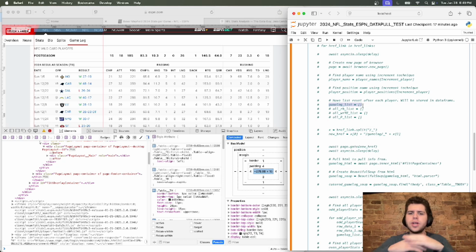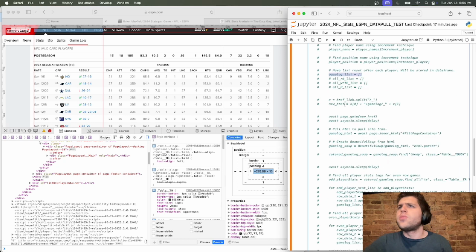So this array will keep all of those stats for the player. It'll probably be a list of lists, or an array of arrays, where this first row up here will be one array, this will be another array, this will be another array, and then you'll store it in this game log list, which is an array of its own.